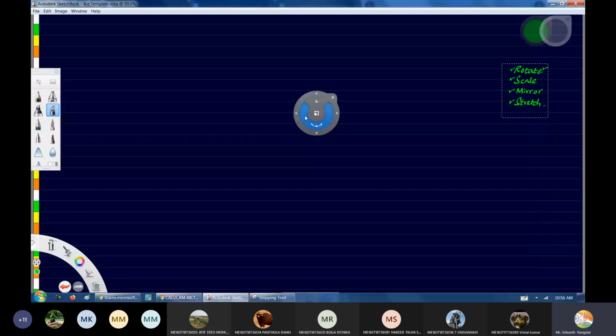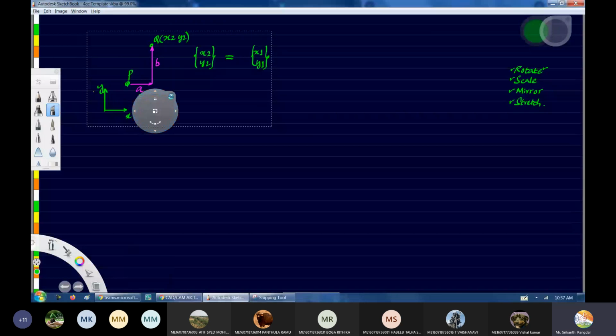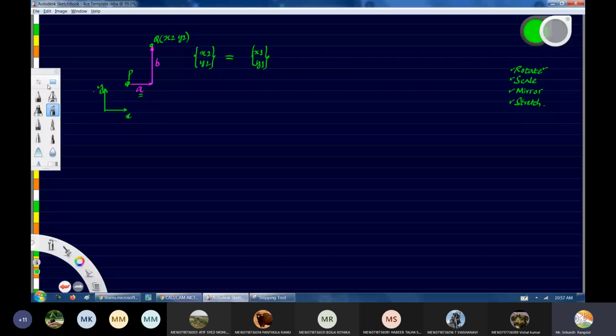So next we'll talk about the rotate option. Once again, I'll take the same point. Take this complete thing. The next one. This I'll have to delete. So now, instead of doing moving, I have to do rotate.